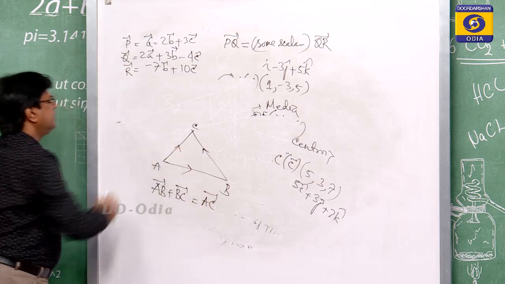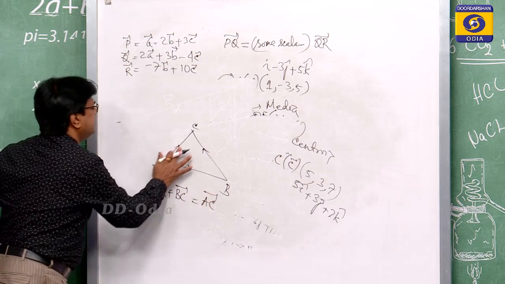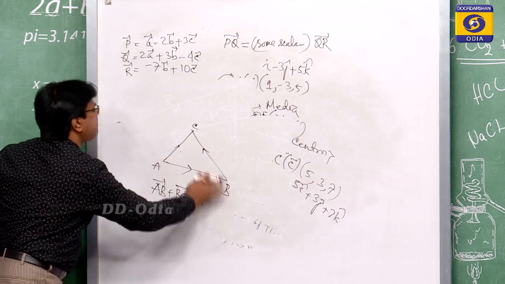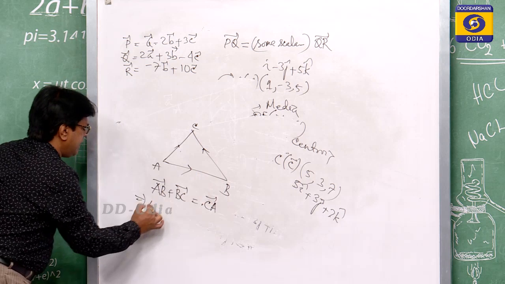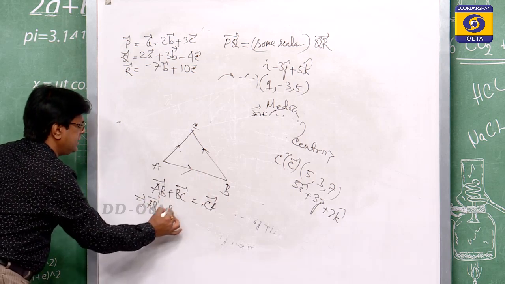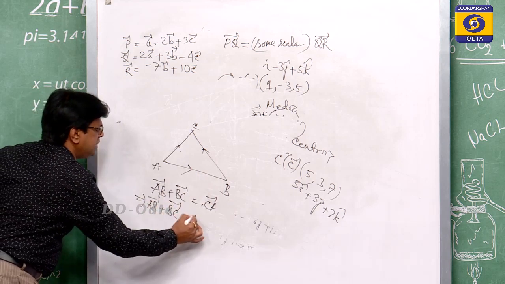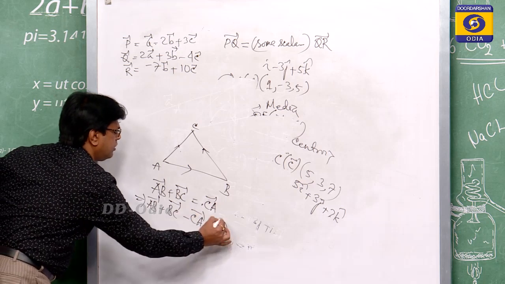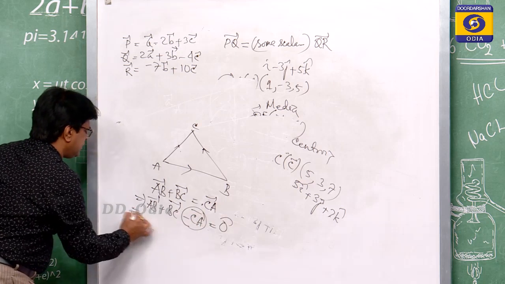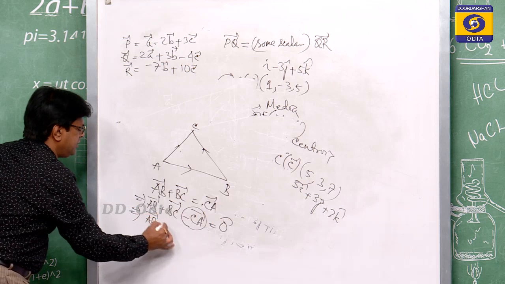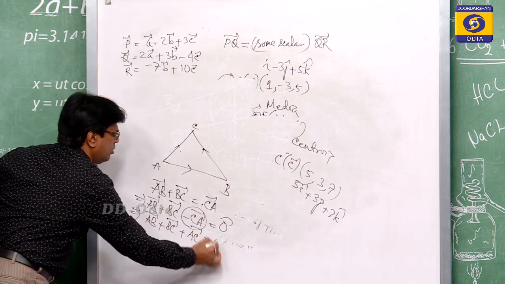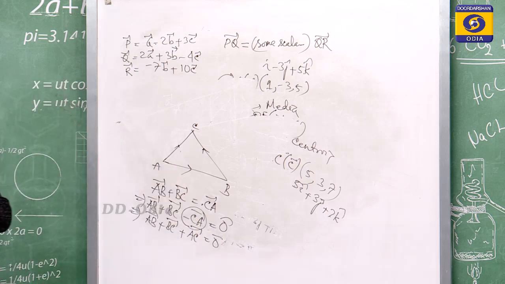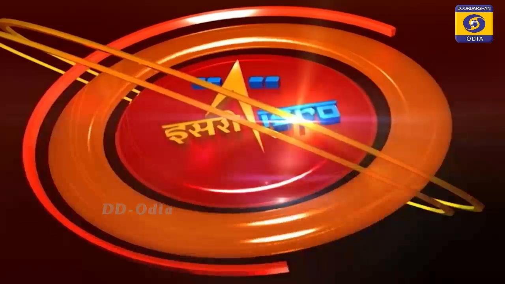This is AB plus BC is equal to AC vector. So, this becomes AB plus BC minus AC vector is equal to 0 vector. So, AB plus BC plus CA is equal to 0. So, the answer is the 0 vector for this case.